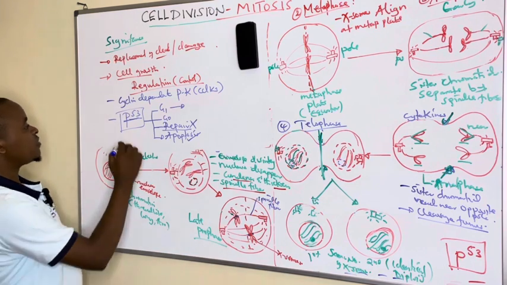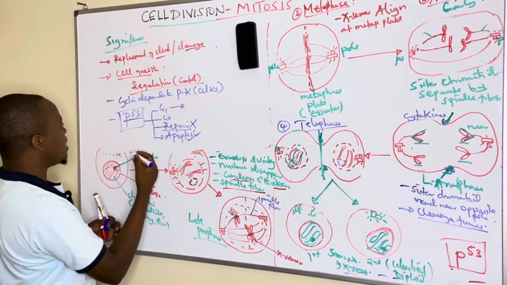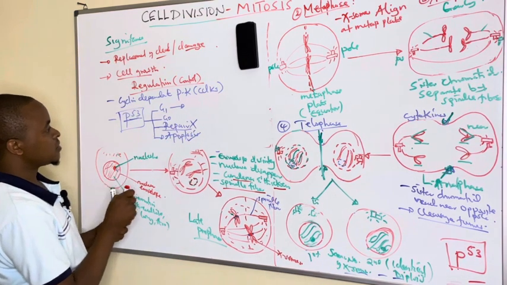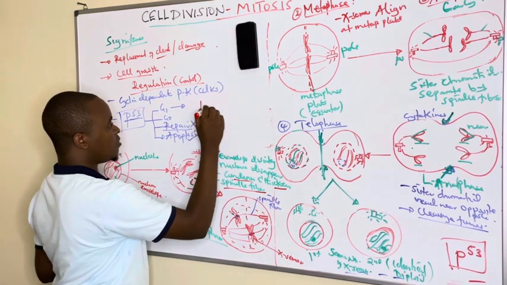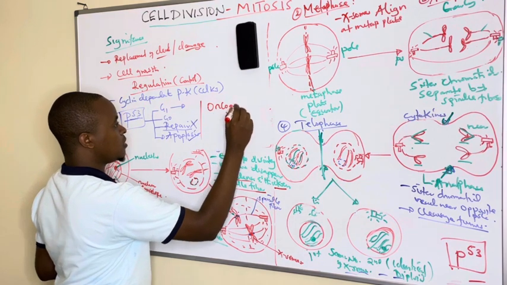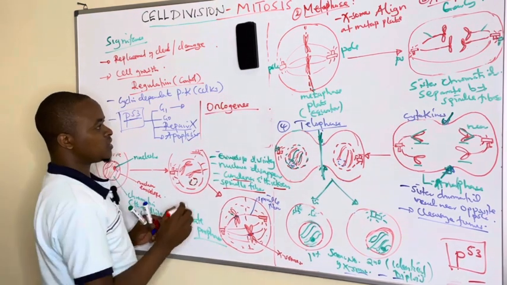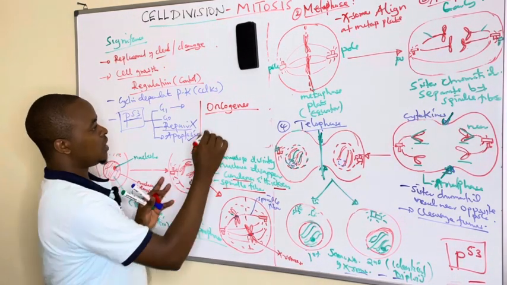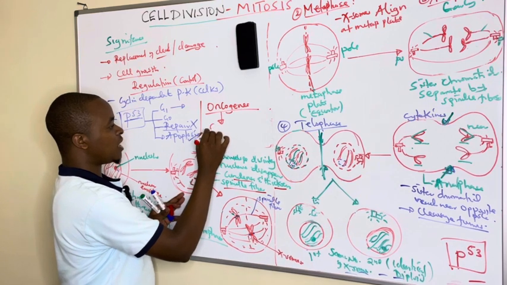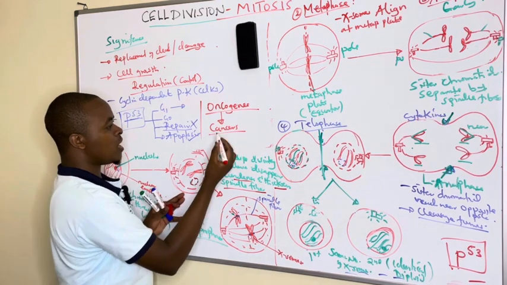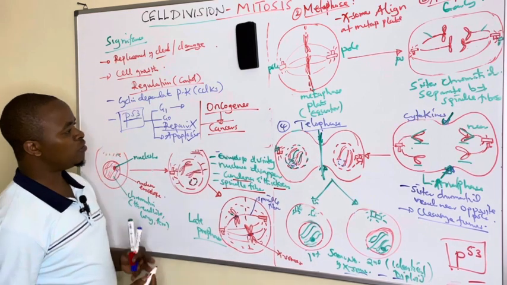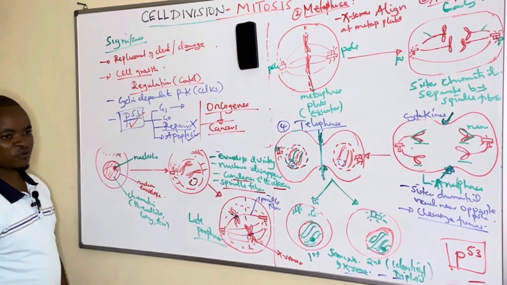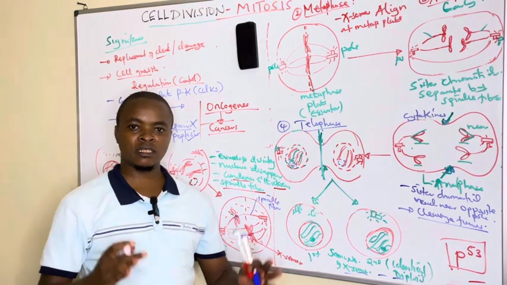So P53 is the one that prevents formation of oncogenes in the cells. Oncogenes are genes that cause uncontrollable proliferation of cells, and this results in the formation of cancers. So when we are immunocompetent, we do not develop cancer due to the presence of P53, which regulates that process.